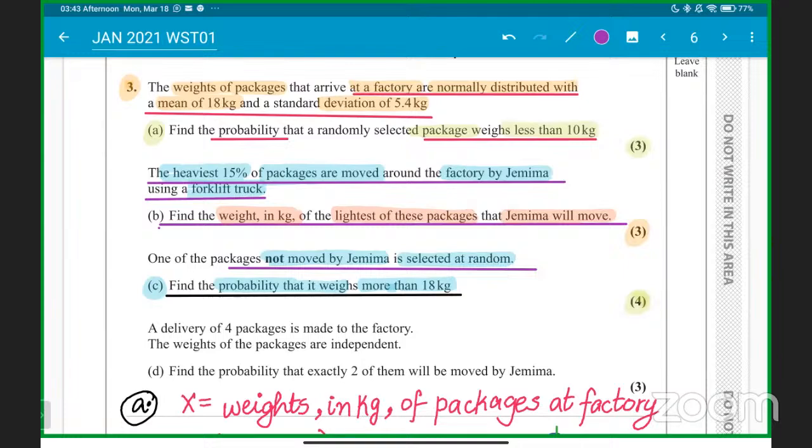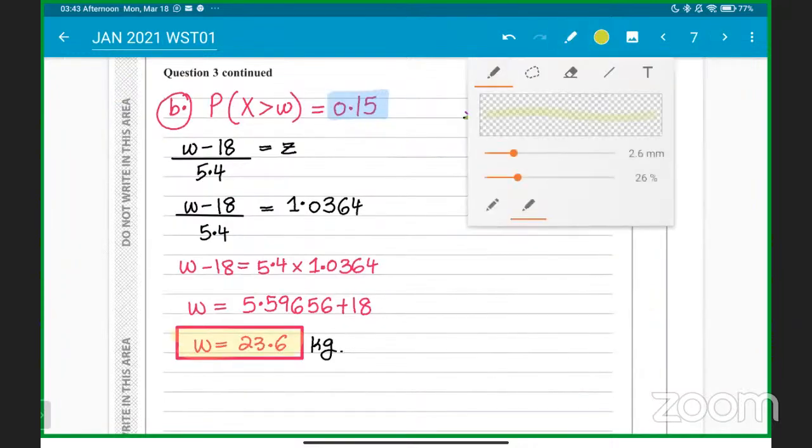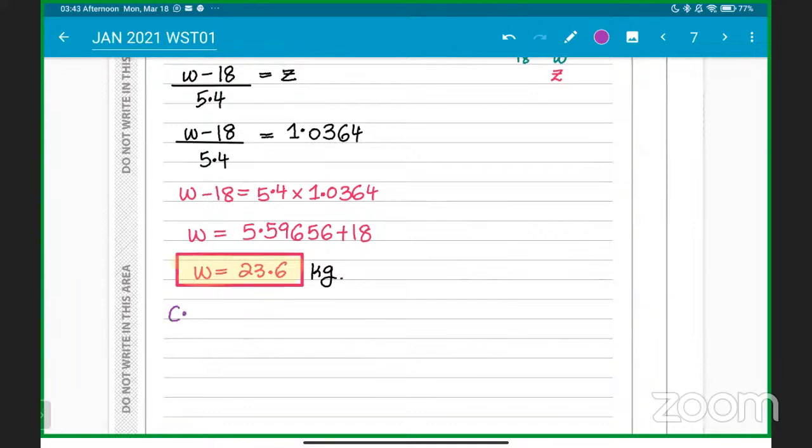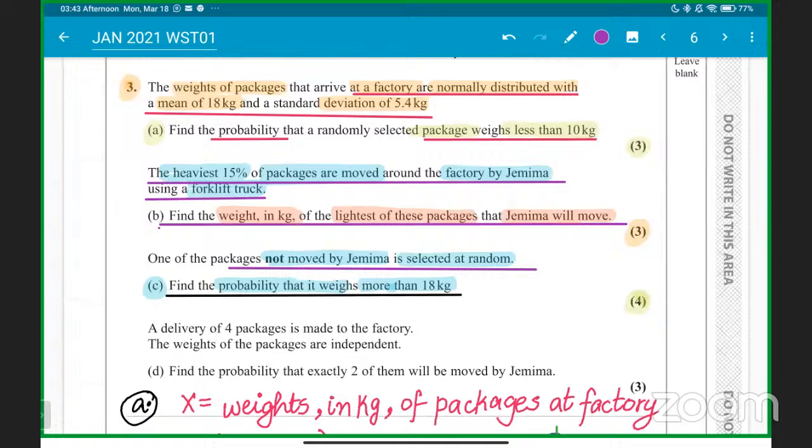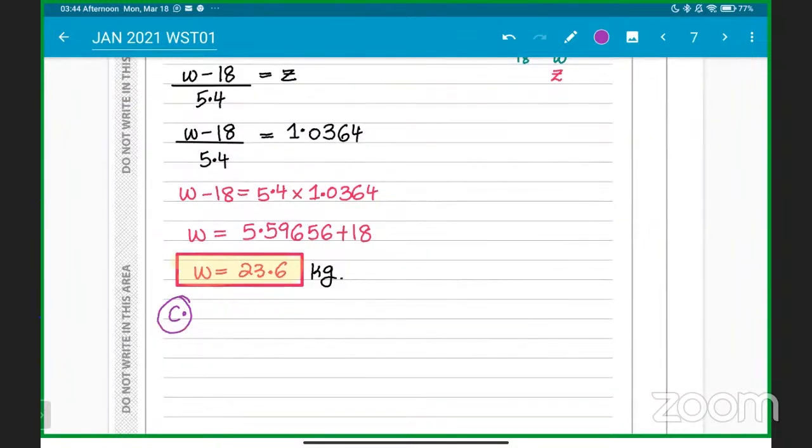So what we have to do in part C is find the probability that the weight is more than 18 kg, so the probability of X is greater than 18. And they are telling us that the package is not moved, which means it belongs to the heaviest packages, in the 15% weighting, so we already have the value. So what you have to do, students, is find the probability for the weight which is between 18 and 23.6.